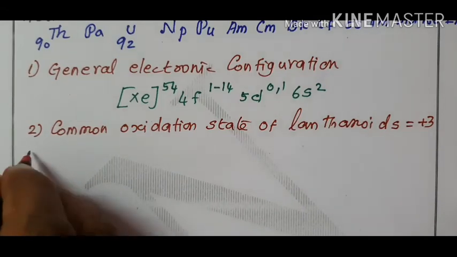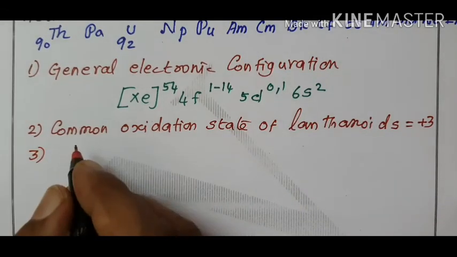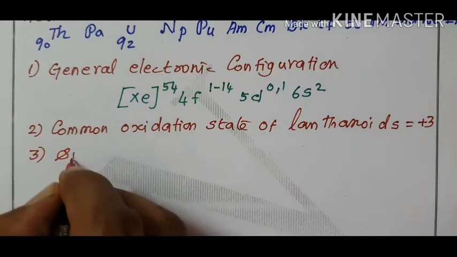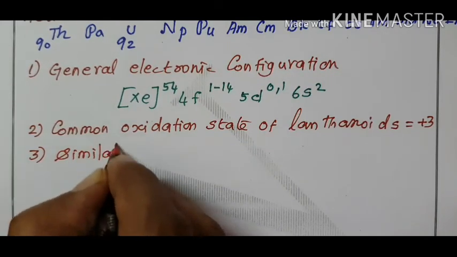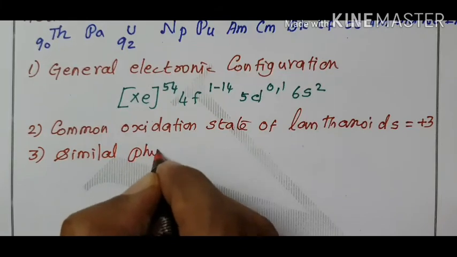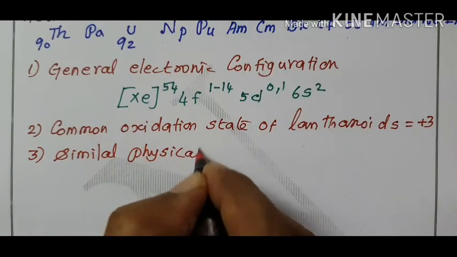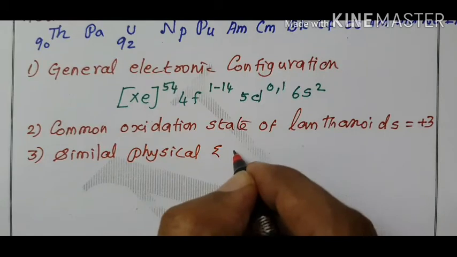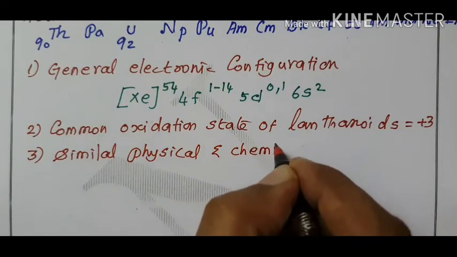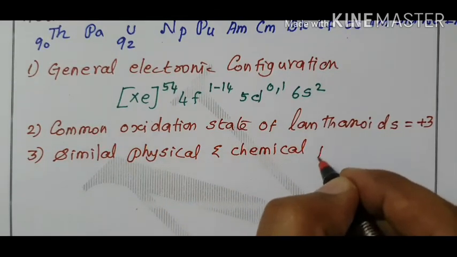And a third point, all the elements have similar physical and chemical properties.